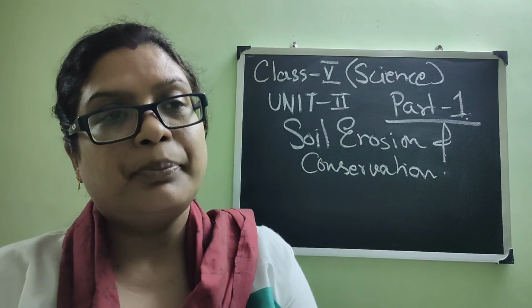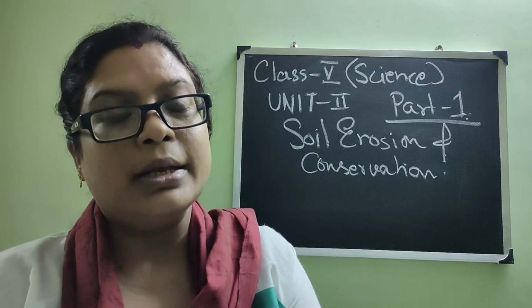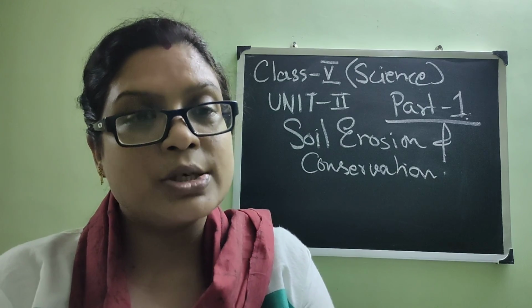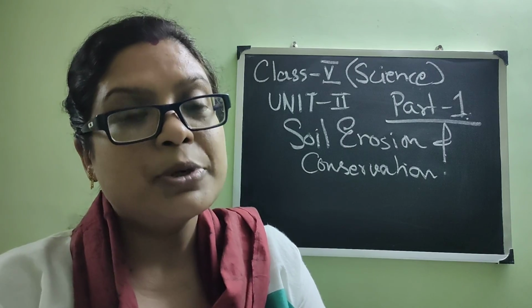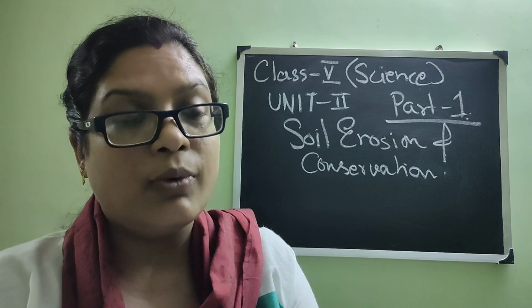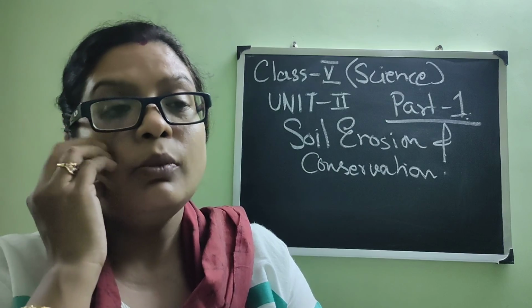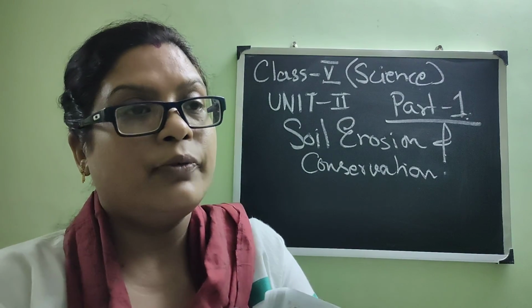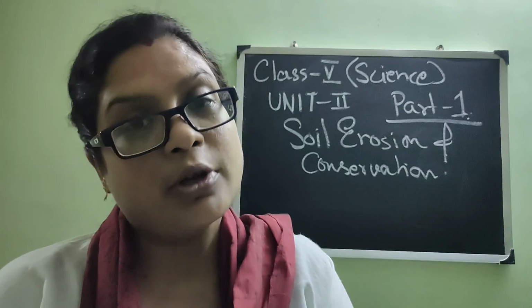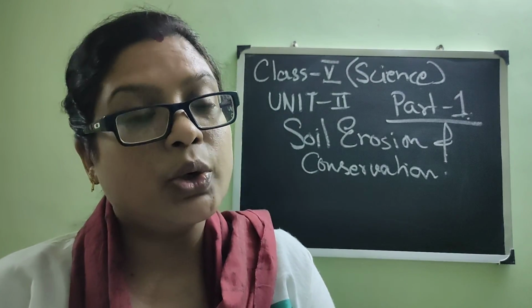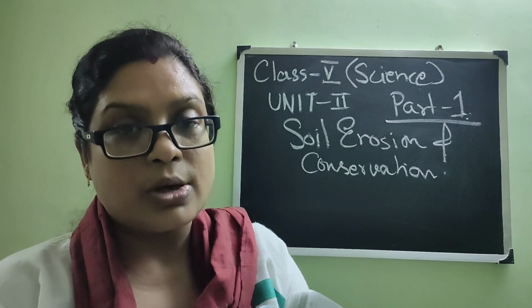You know, the topsoil is the most fertile soil. I think you have read it already in geography, that the topsoil is the most fertile one. And that's why removing of that fertile part of the soil can be very dangerous for the soil and the trees which will grow on that soil.